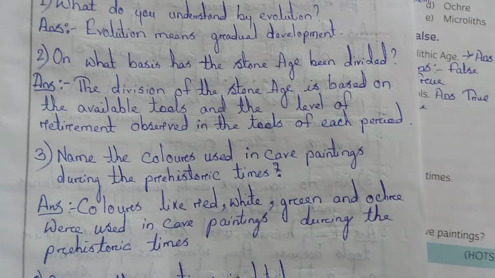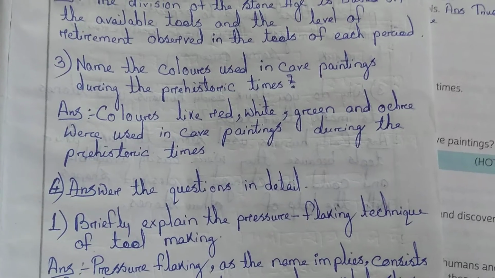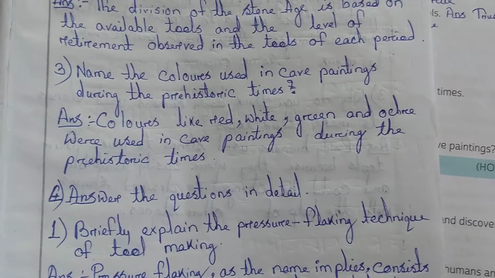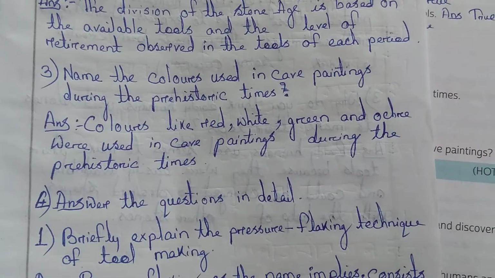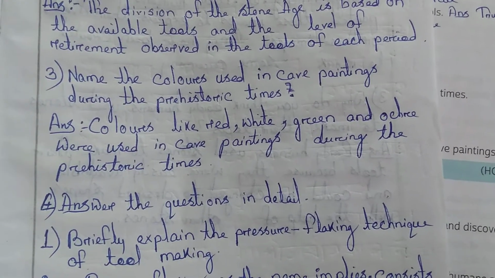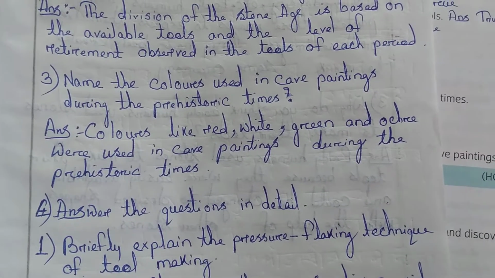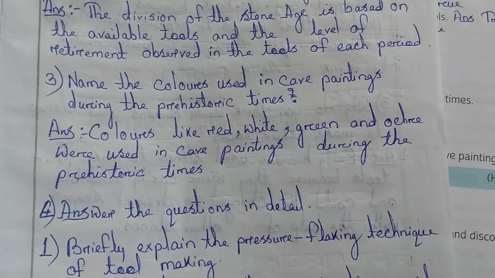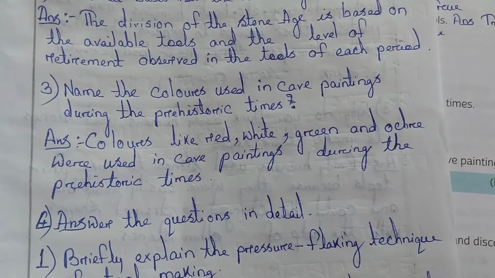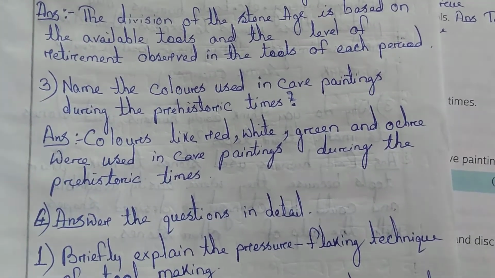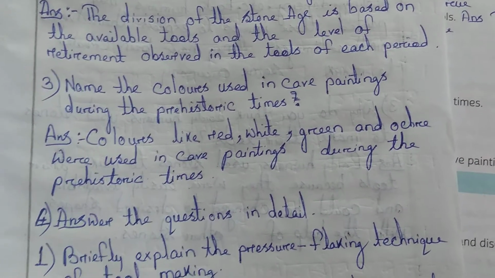So next we will go with the next answer. Name the colors used in the cave painting during the prehistoric times. Colors like red, white, green and ochre were used in the cave painting during the prehistoric times. These colors were made up of natural ingredients, natural colors.